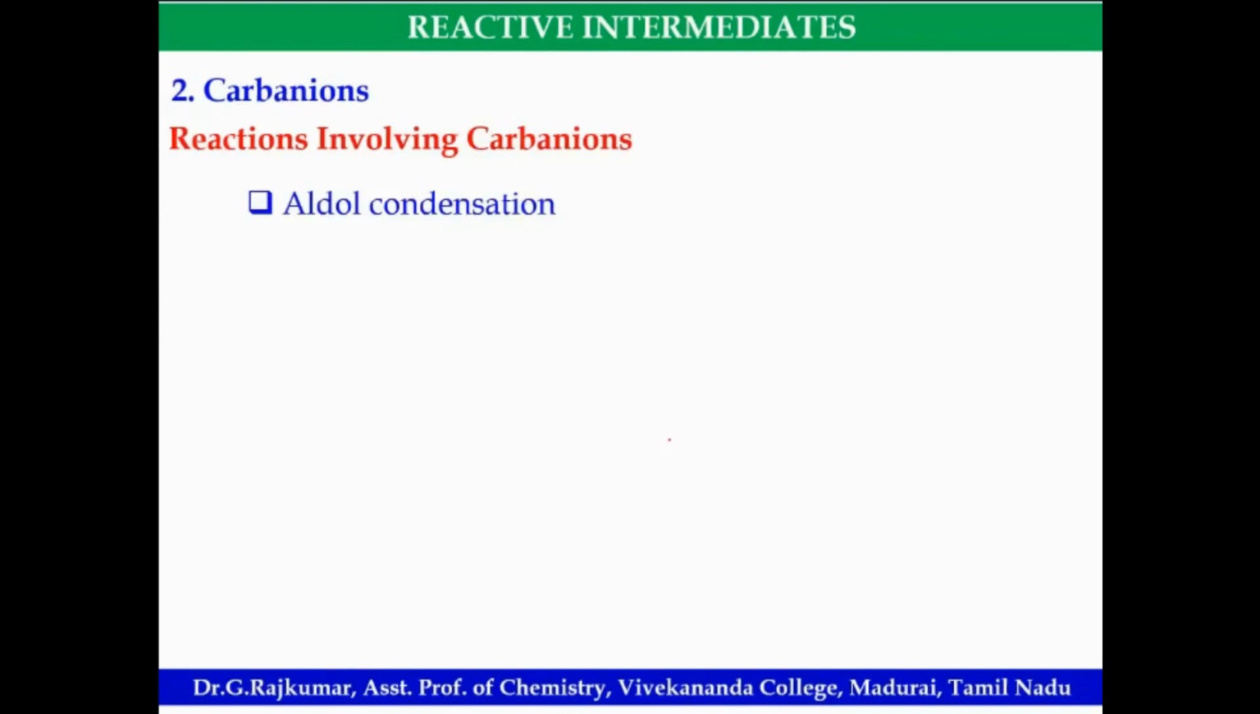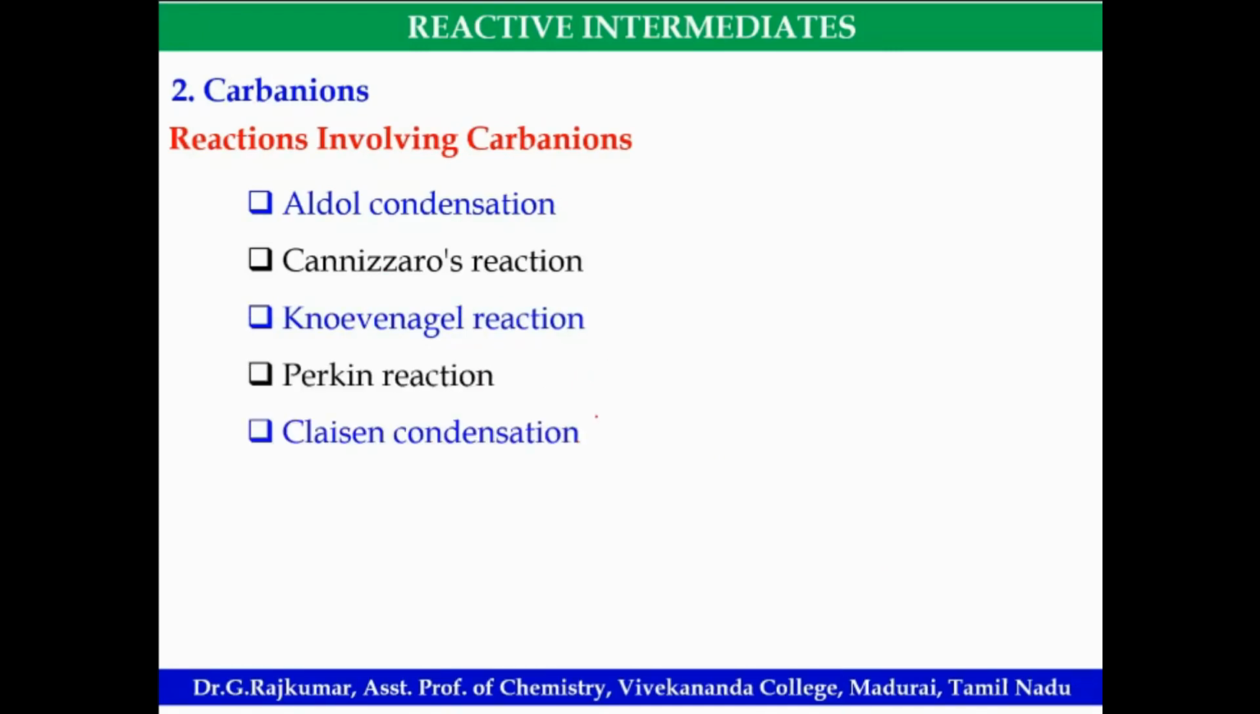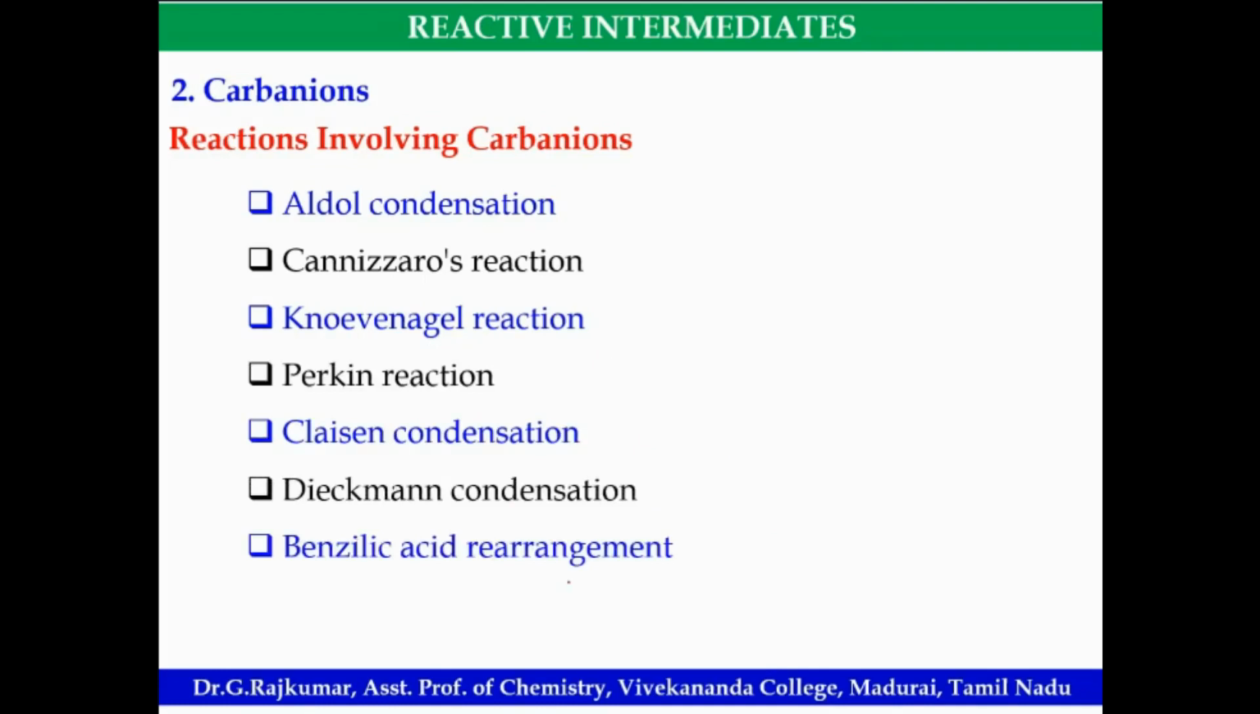Some important reactions which involve the carbanion as an intermediate: aldol condensation, Cannizzaro reaction, Knoevenagel condensation, Perkin reaction, Claisen condensation, Dieckmann condensation, benzilic acid rearrangement, Michael addition reaction. In all these reactions a carbanion is formed as an intermediate. Go through each reaction mechanism and you'll understand.